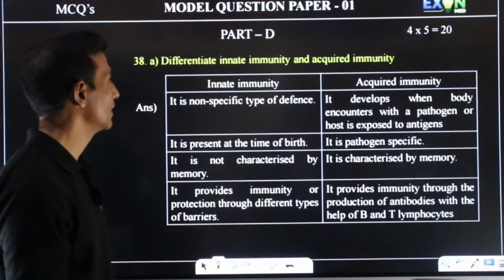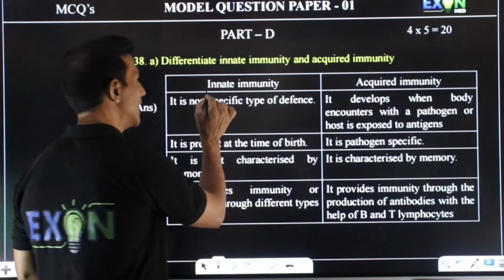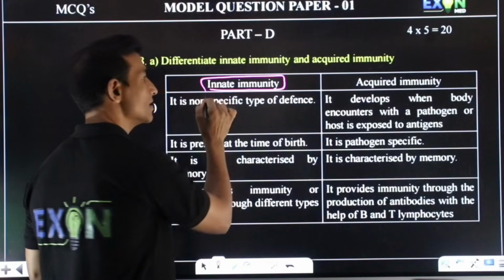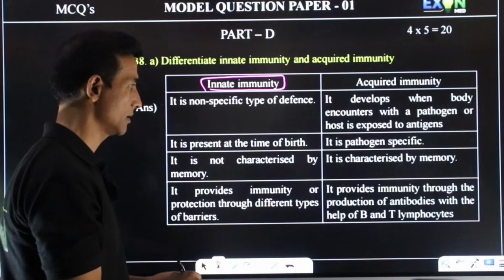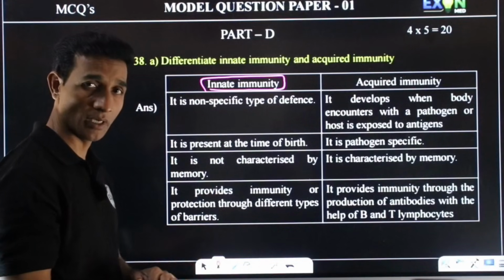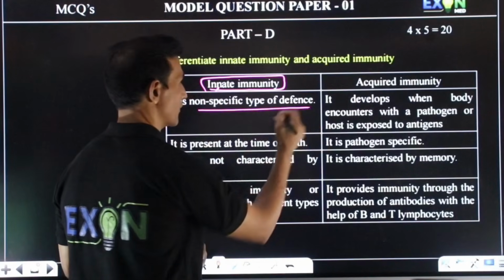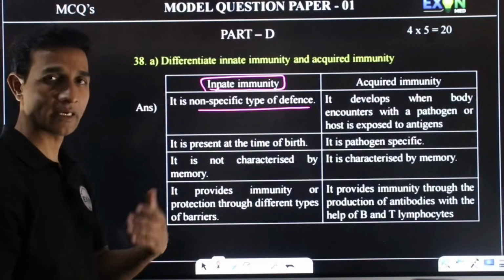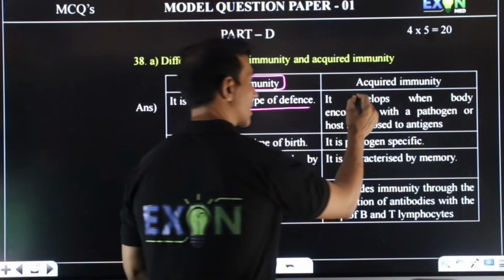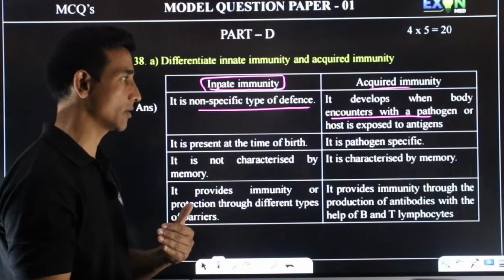Go for the next question. Differentiate between innate immunity and acquired immunity. Innate immunity is the immunity which we get by birth. Acquired is after birth, during growth. This innate is a non-specific type of defense. It can kill any organism. But acquired immunity develops when a pathogen encounters the host body.